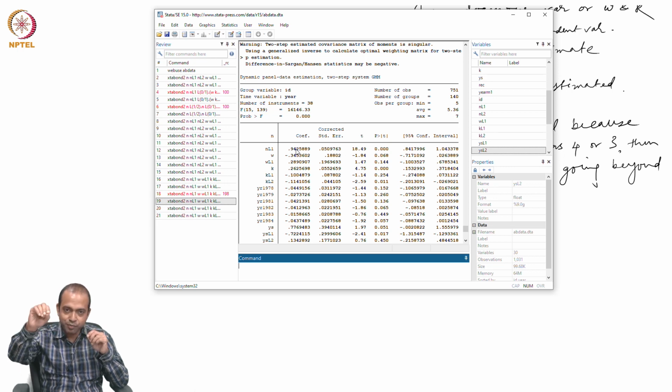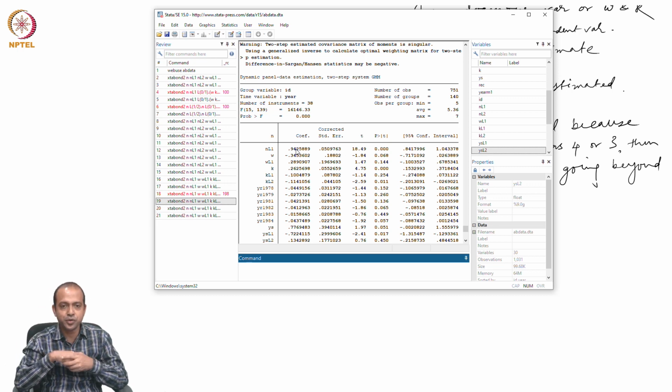You estimate the model by FE, you estimate the model with OLS, while OLS will give you the upper limit, FE will give you the lower limit, and then you come and estimate your dynamic model and see whether that is lying within the interval, right.